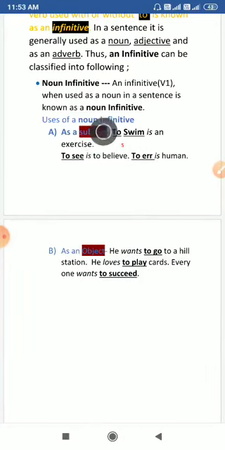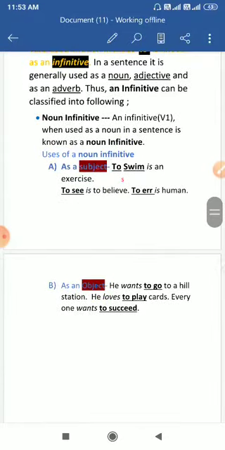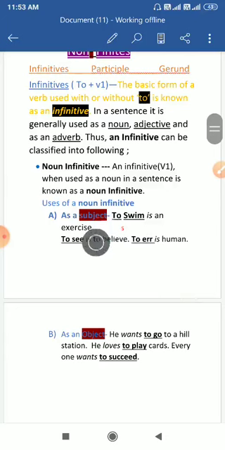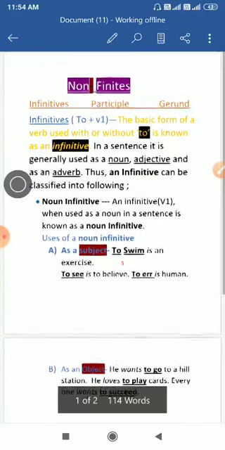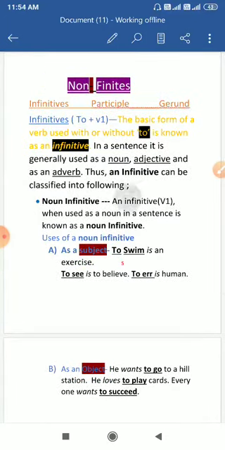So it is actually the second use of the infinitive. An infinitive can be used as a subject, and also as an object of a transitive verb in sentences. You can see some other examples also to understand this. Students, tomorrow we will see some more uses of infinitives, and then we will read the second kind of infinitives, participles. At the same time, students, you have to revise or do the exercise yourselves at home if you have the grammar book, and if you don't, I will give you some exercise also.